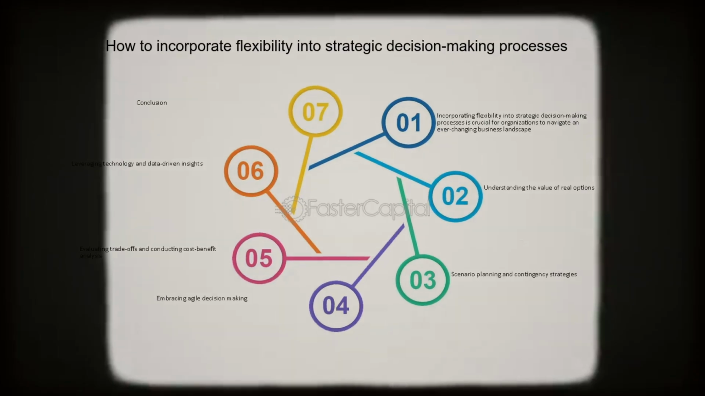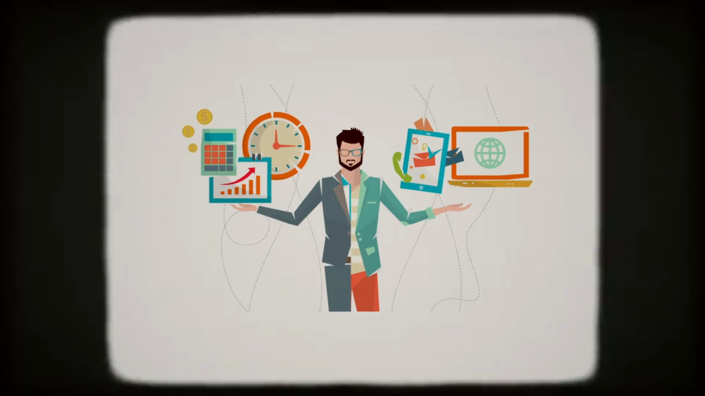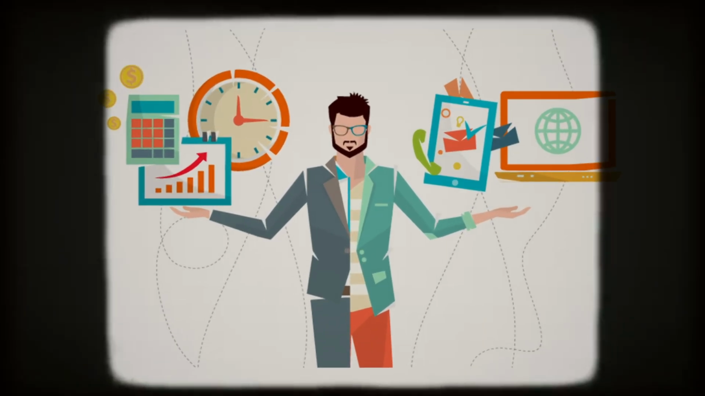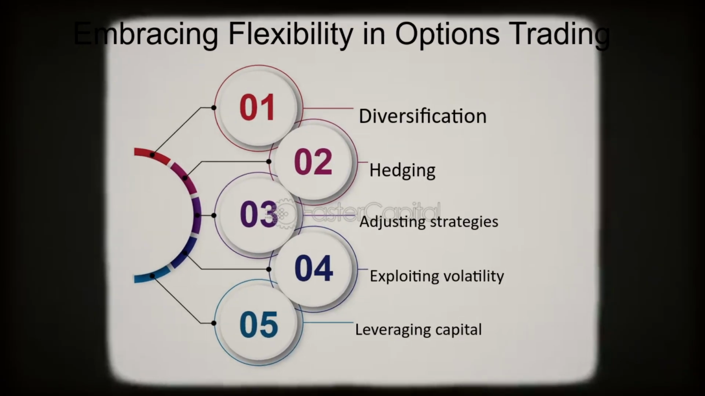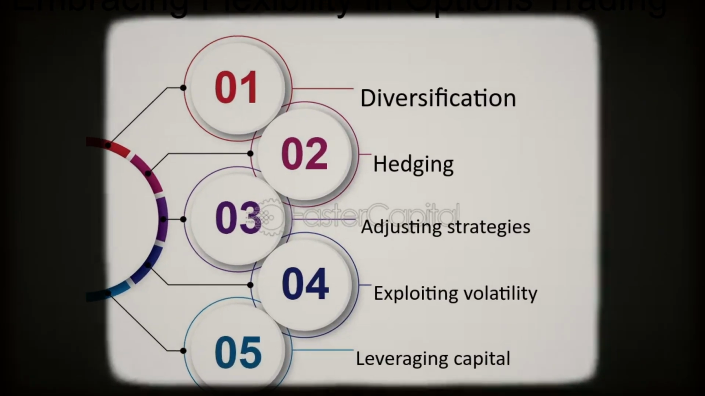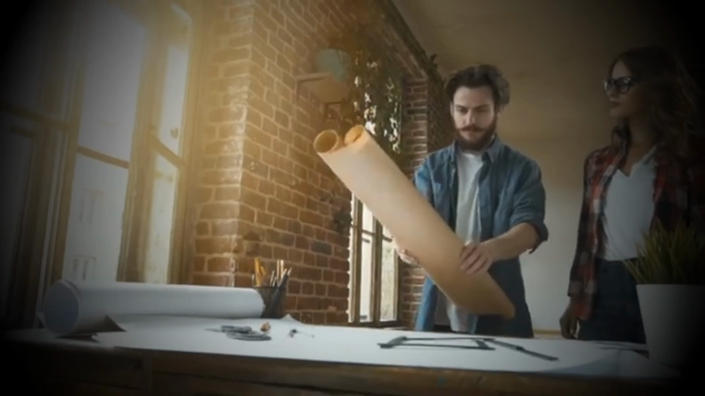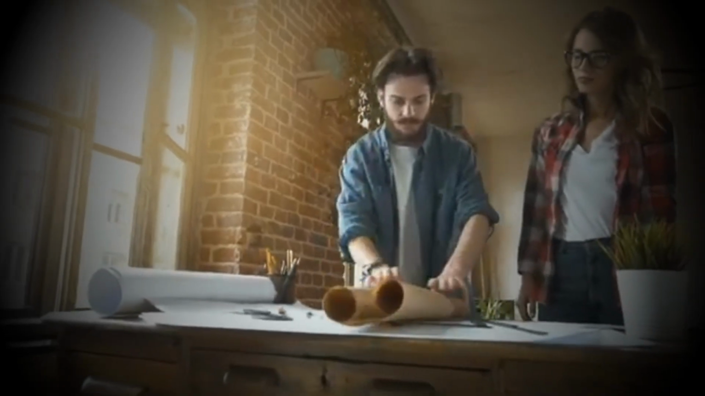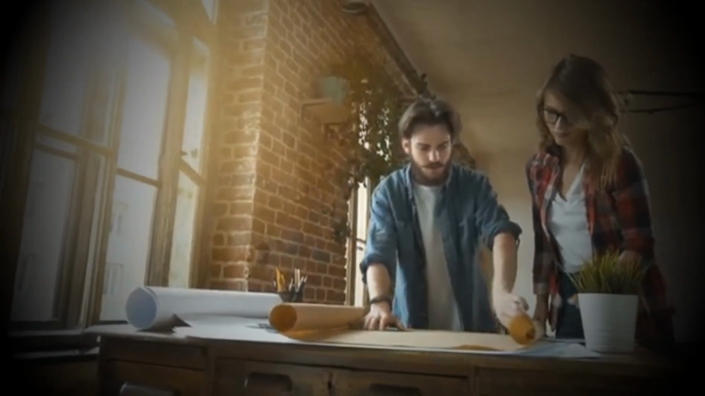Flexibility options are also crucial in many industries. These might include the ability to switch inputs or outputs in response to changing market conditions. For example, a power plant that can switch between different fuel sources depending on relative prices. Incorporating real options into capital budgeting can lead to significantly different decisions than traditional net present value analysis alone. Projects that might appear marginal based on NPV could become attractive when the value of embedded options is considered.